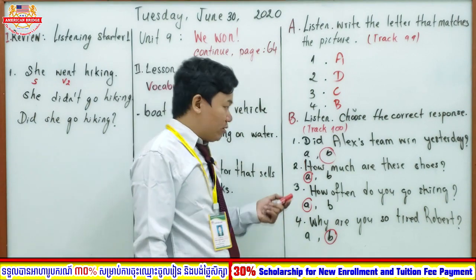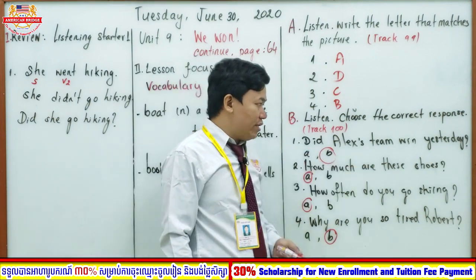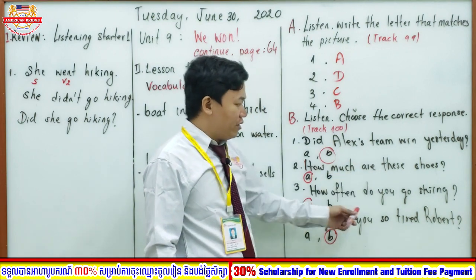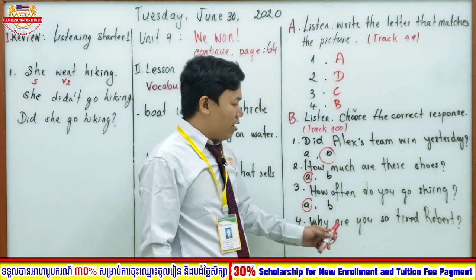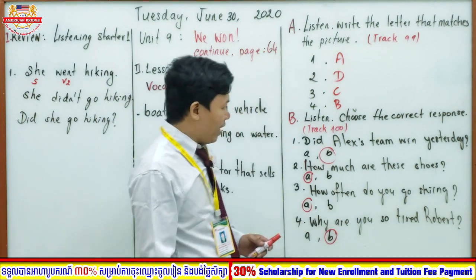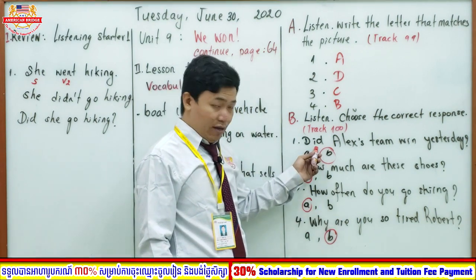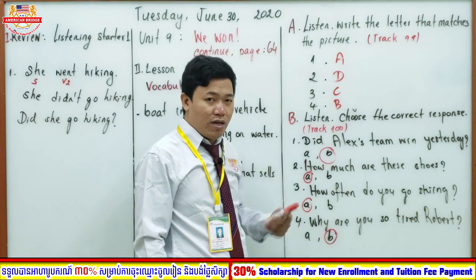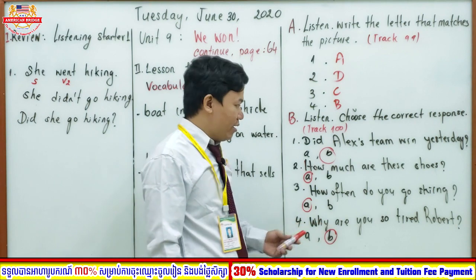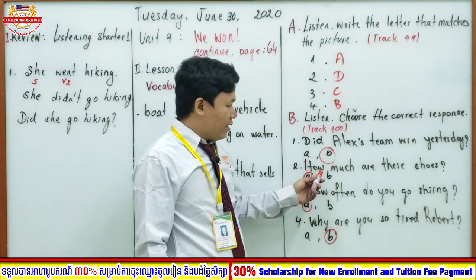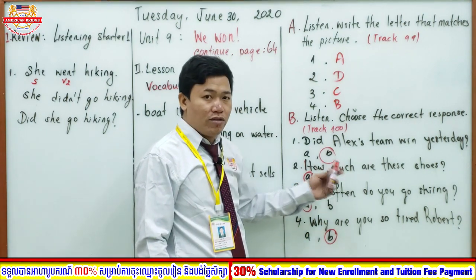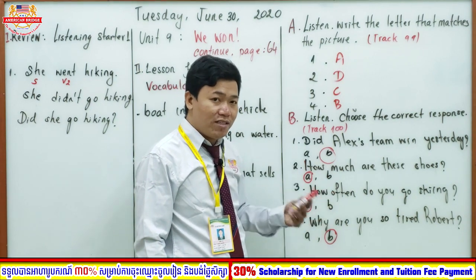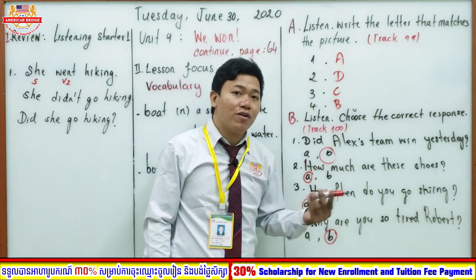Let's read the questions one more time. Did Alex's team win yesterday? How much are these shoes? How often do you go skiing? Why are you so tired, Robert? Okay, remember, whenever you see did in the question, it means the question is in the past. Past means the situation or event already happened, and it's not related to the present. And number 2, how much asks about the price. How often asks about how many times we do some activity. And why asks about the reason.